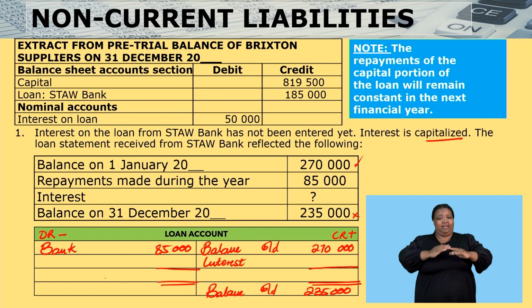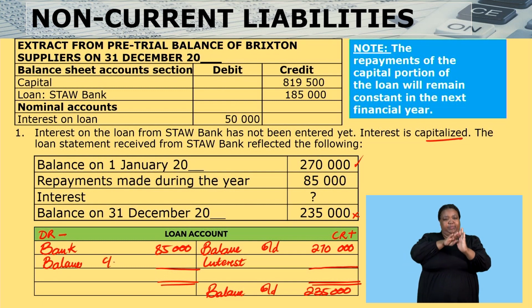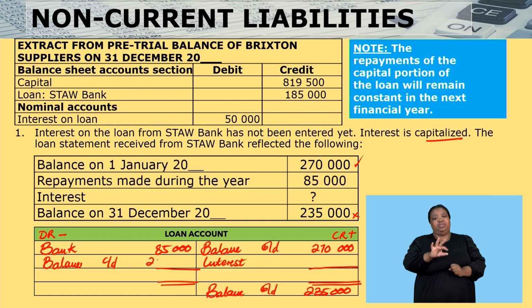That balance brought down must be balance carried down here then. So the balance carried down will remain 235,000. For it to be brought down, it had to be carried down first. So it's carried down, then brought down.